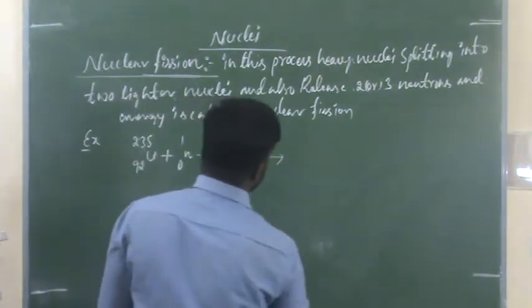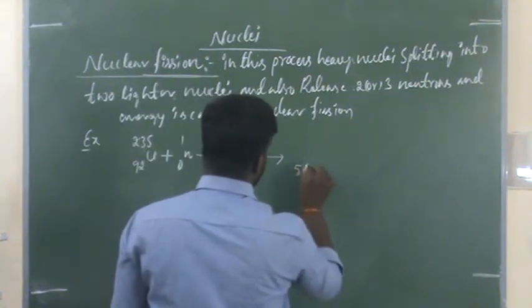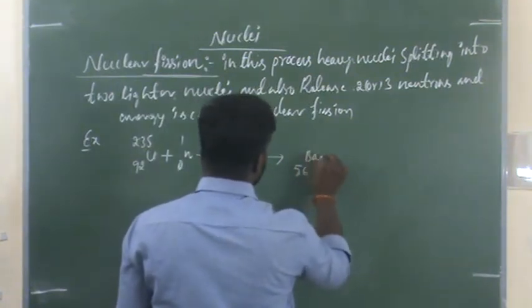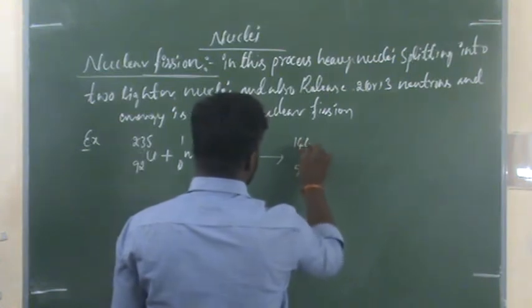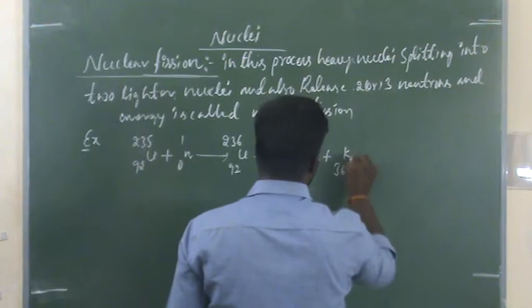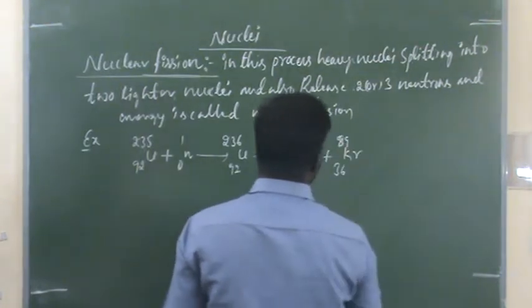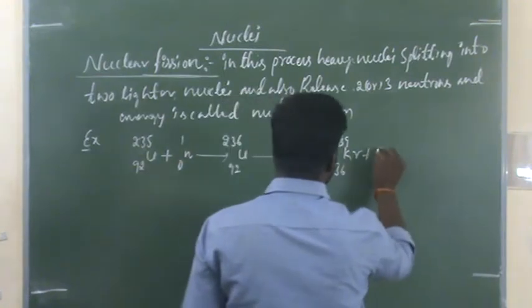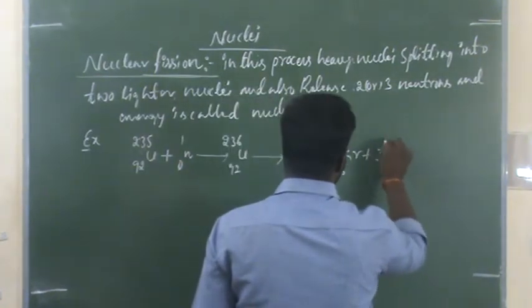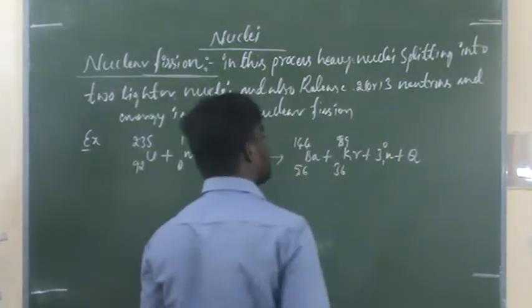This splits into two lighter nuclei, that is barium 144 with atomic number 56 plus krypton 89 with atomic number 36, plus 3 neutrons with energy.